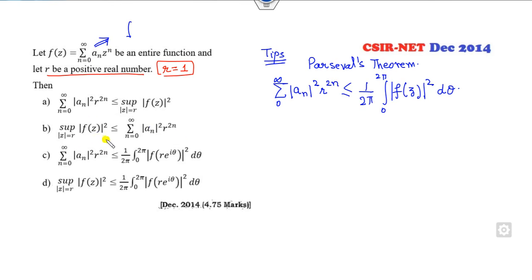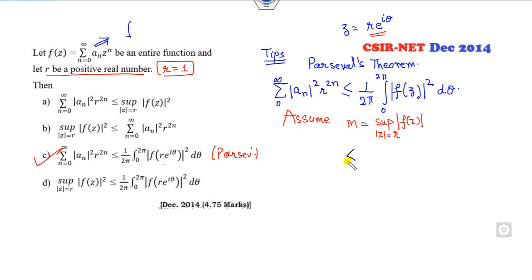Now look at the options. First of all, I can write z in the polar form as r e raised to power iota theta. Fine, so z is here. Clearly this option is nothing but the Parseval identity or Parseval theorem. So option C is directly correct. Now in all those other options we need a supremum of this. So very simple, I can assume M is the supremum of mod f of z over the domain mod z equal to r. Fine. Now I can substitute this value.